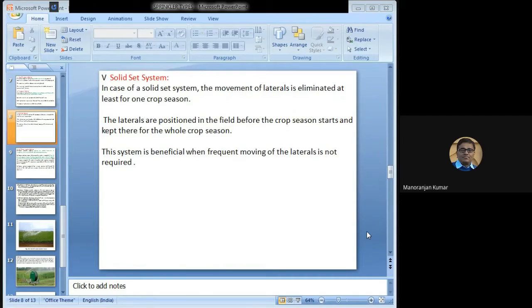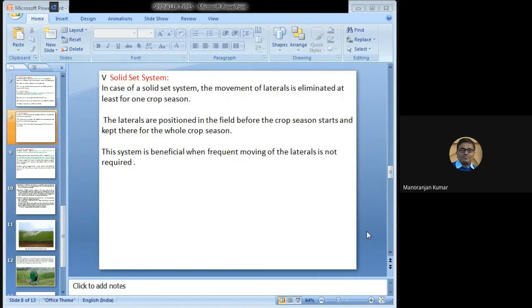Solid state system. In the case of a solid state system, the movement of lateral is eliminated at least for one crop season. The laterals are positioned in the field before the crop season starts, and it will be kept there for the whole crop season. In between, we should not remove or transport that lateral to another field.